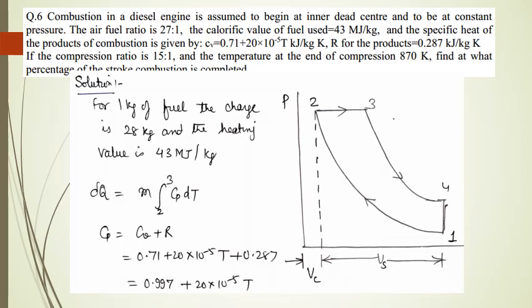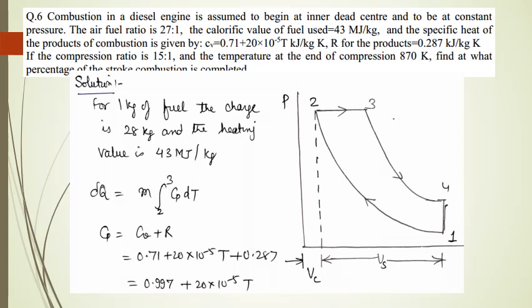R for the products of combustion, that is the value of gas constant for the products is equal to 0.287 kilojoule per kg per Kelvin. If the compression ratio is 15:1 and the temperature at the end of compression is 870 Kelvin, find at what percentage of the stroke combustion is completed.